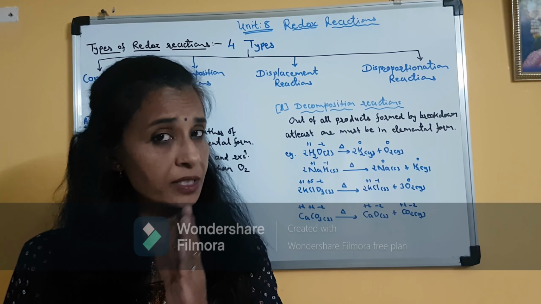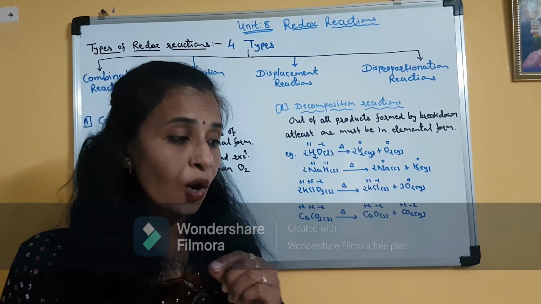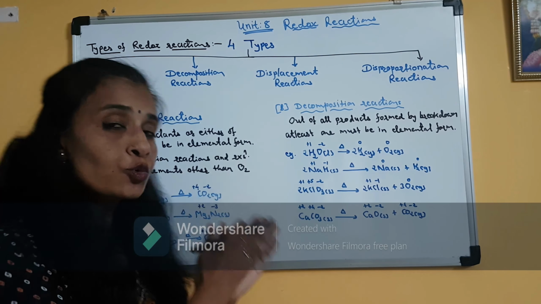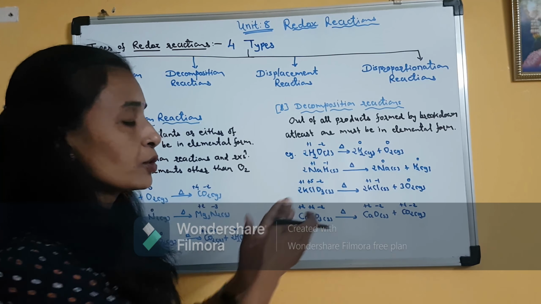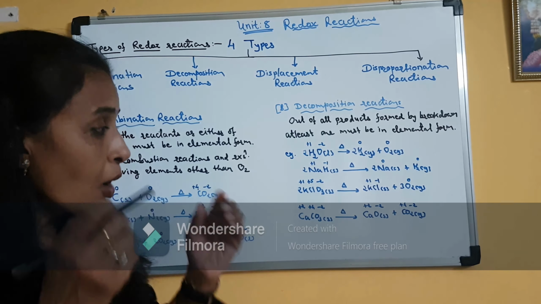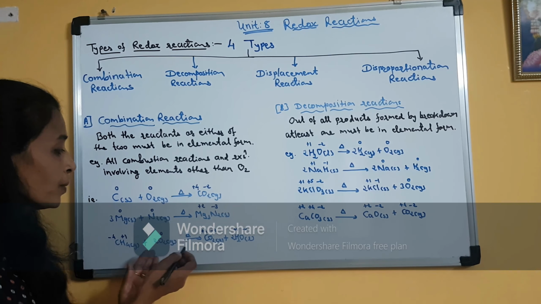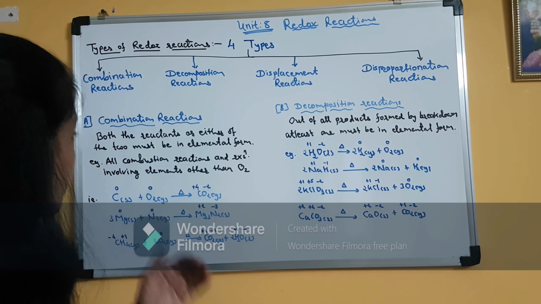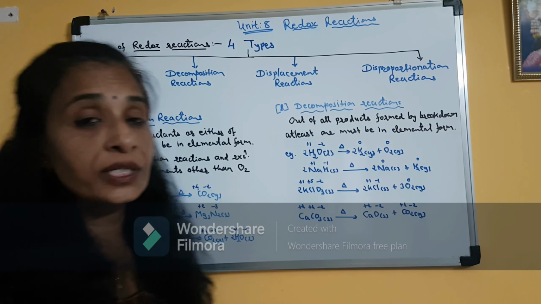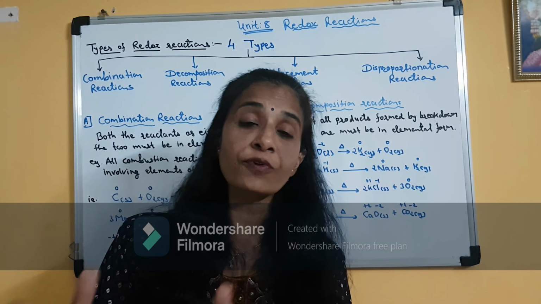Clear? Or in a 2-mark short note, you can be asked to write a note on combination reaction or decomposition reaction. Or you may be given one reaction and asked to justify that it is a combination reaction and a redox reaction.